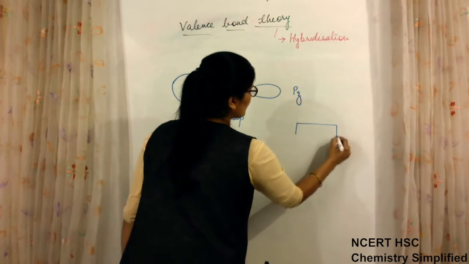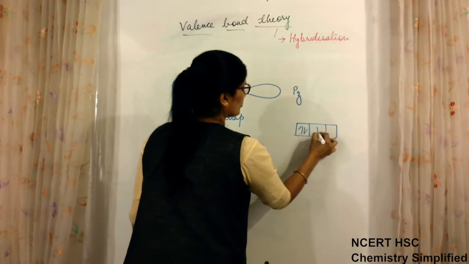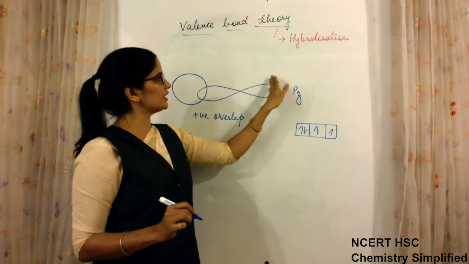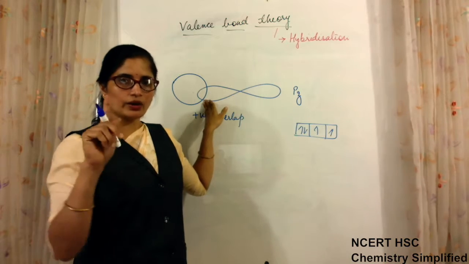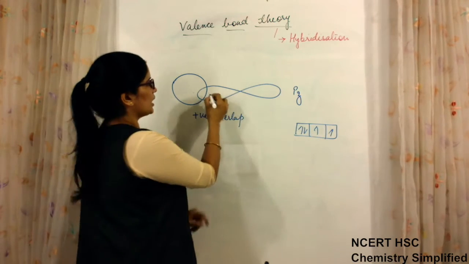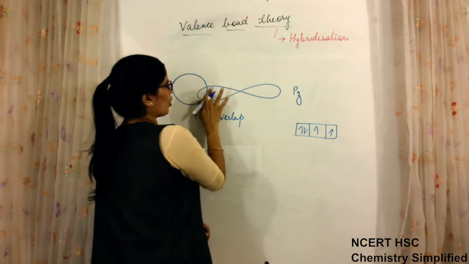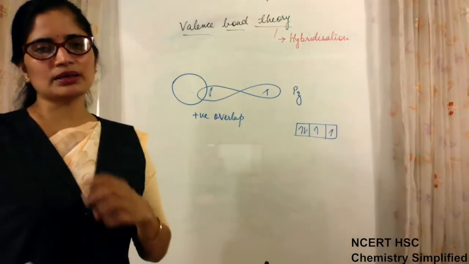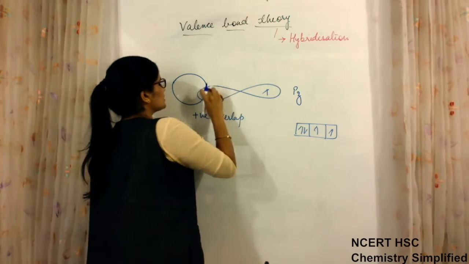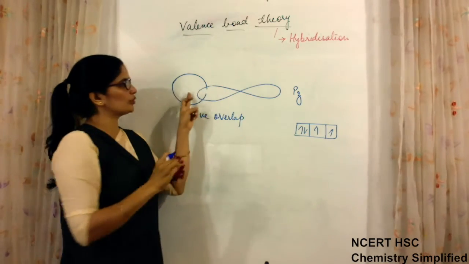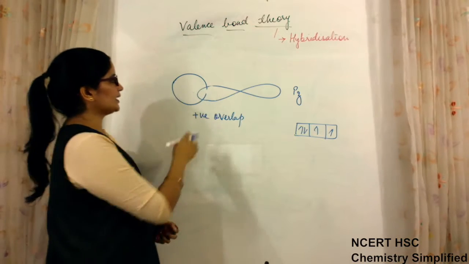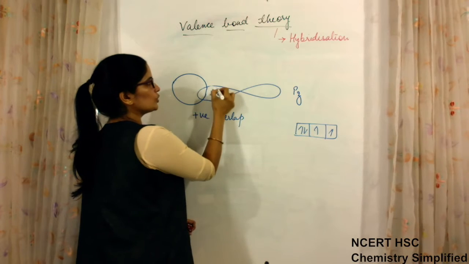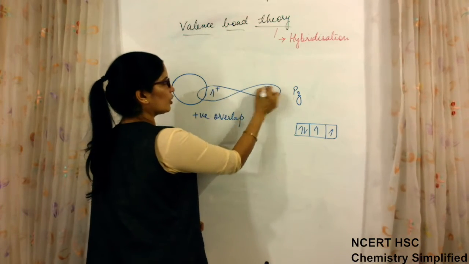Now we just saw that the P orbital which is undergoing bond formation has only one electron. The space available for the P orbital is this much, and only one electron is there. Either that electron can be this side or that side. One electron at a time cannot be present on both sides. So when this orbital is undergoing overlapping, if the electron is present this side, this lobe will be called positive, this lobe will be called negative.